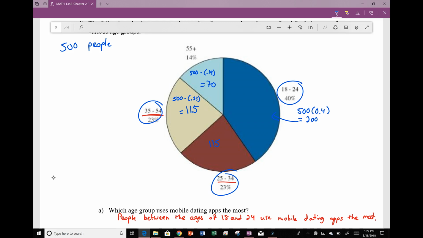And so you can write out your sentences for each of those age groups. Again, as I've said in other videos, the importance of the sentences does actually help you as well as anyone else understand what is being discussed. So practice some with the pie charts, and then let me know if you have any questions.